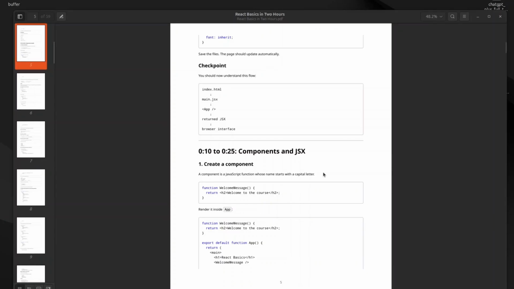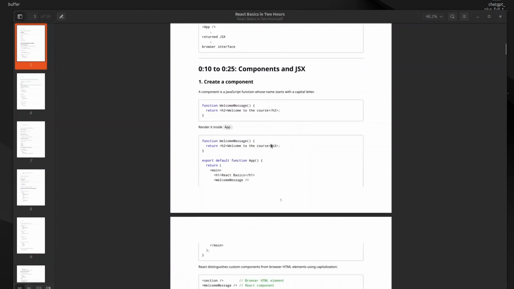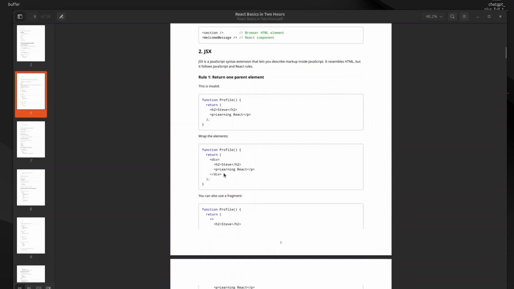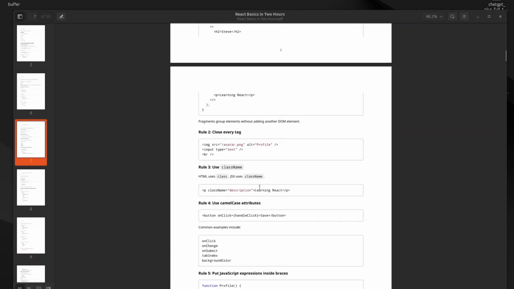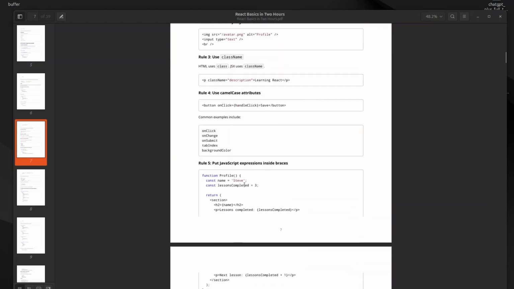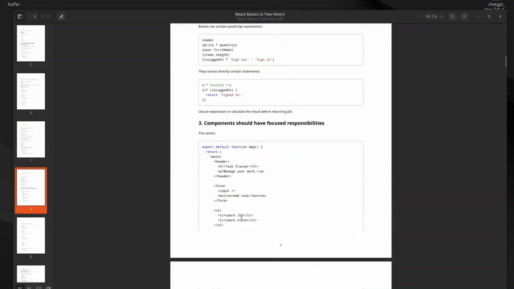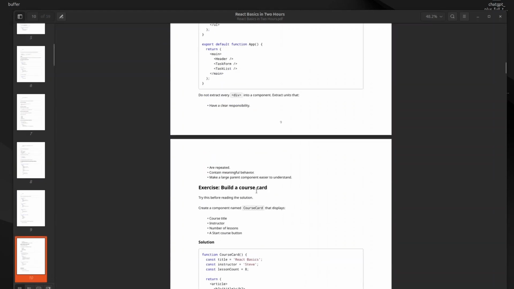Okay, so we are going through this checklist. We're making components. And this is what a component looks like. So, we can read all this. And you've got to close the tags, which is all good. And then there's these little attributes here, like onClick, onChange, onSubmit. Cool, makes sense. And then, yes, you can run JavaScript in braces like this. All good, all good. Yep, and this looks like a list. Good, big list. Many components, put them together.